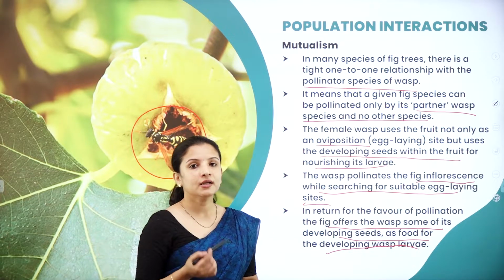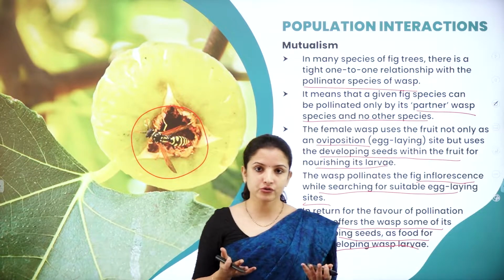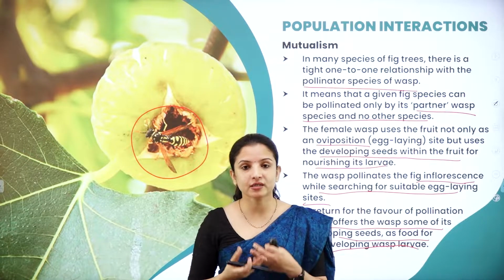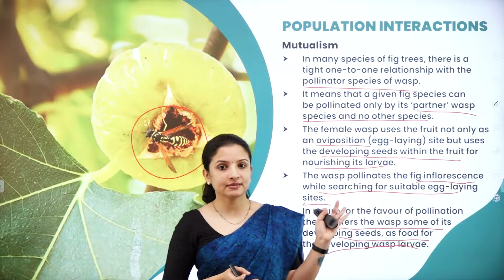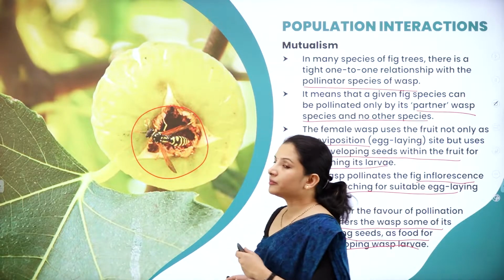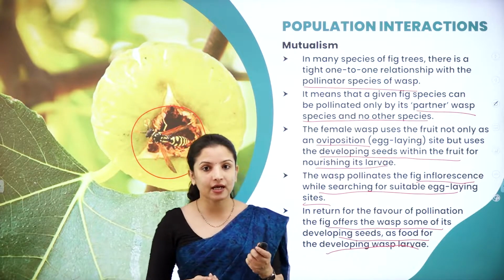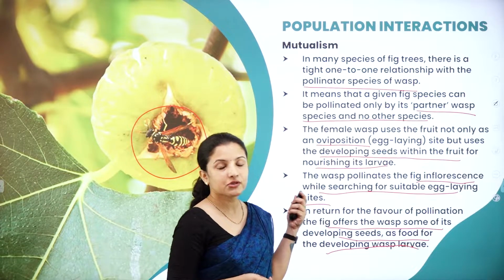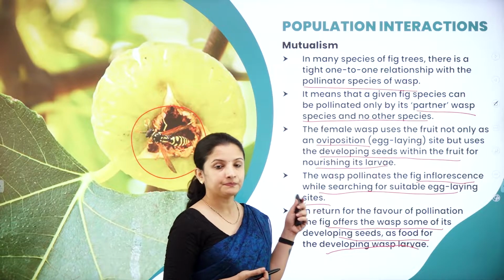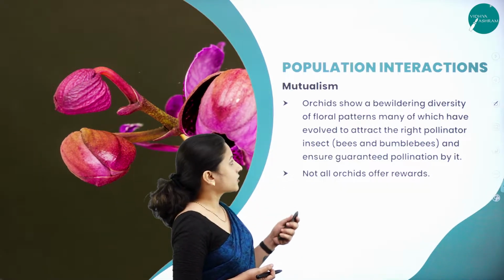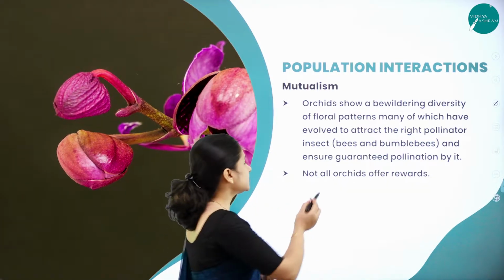So this is how they actually undergo mutualism. Mutualism between the wasp and the fig can be seen here. So this was about mutualism, one of the best examples of mutualism, which can be seen between the wasp and the fig fruit. Next, talking about one more example, that is orchids.